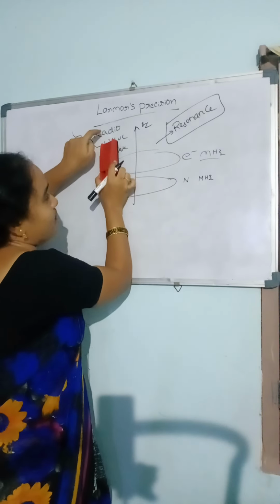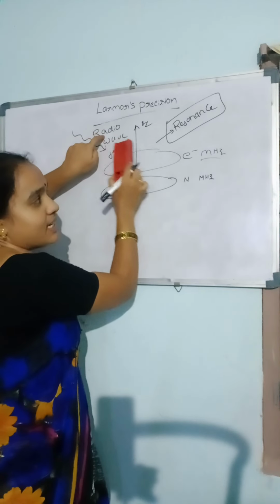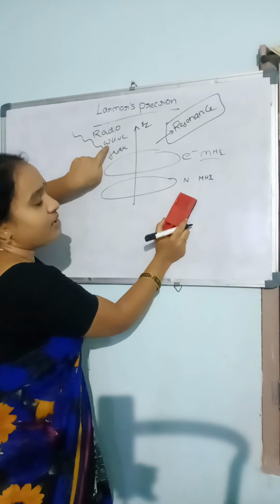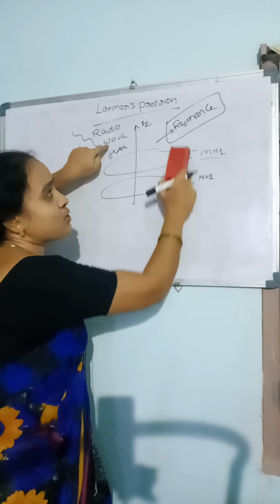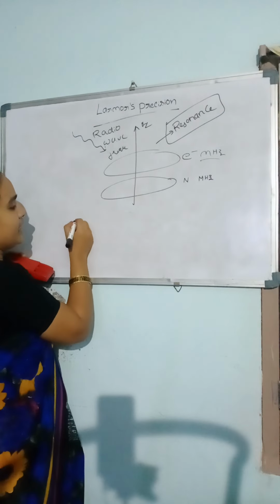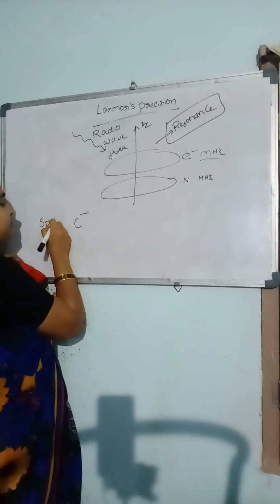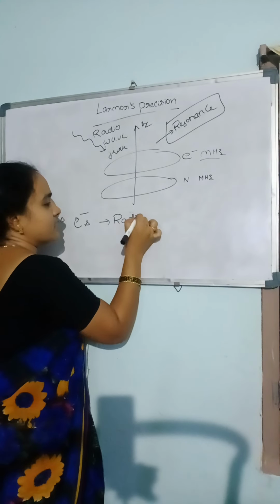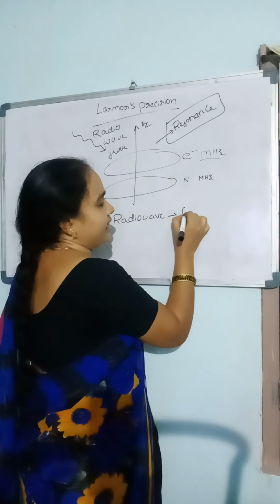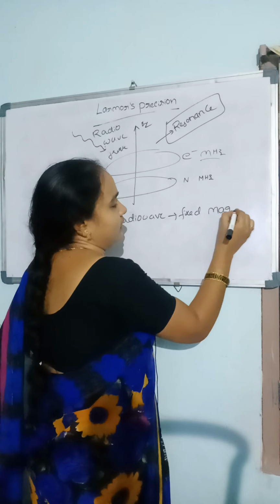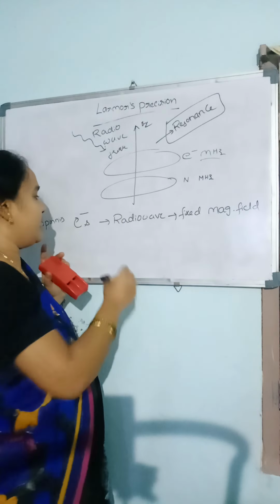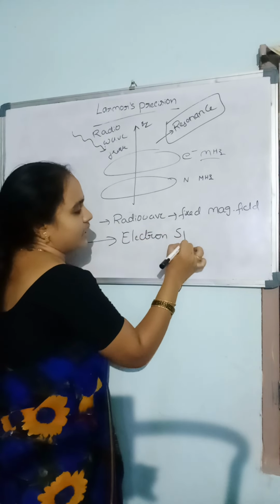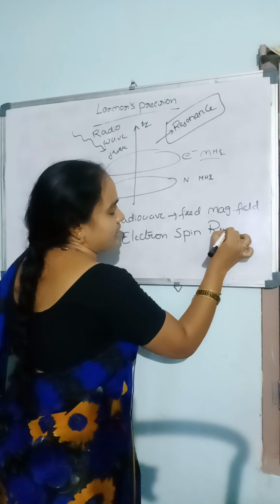The absorption of radio wave frequency by the electron gives rise to one resonance spectrum. The absorption of radio wave frequency by the nucleons gives rise to another resonance spectrum. So if the spinning electrons absorb radio waves at a fixed magnetic field, then that resonance phenomenon is called electron spin resonance.